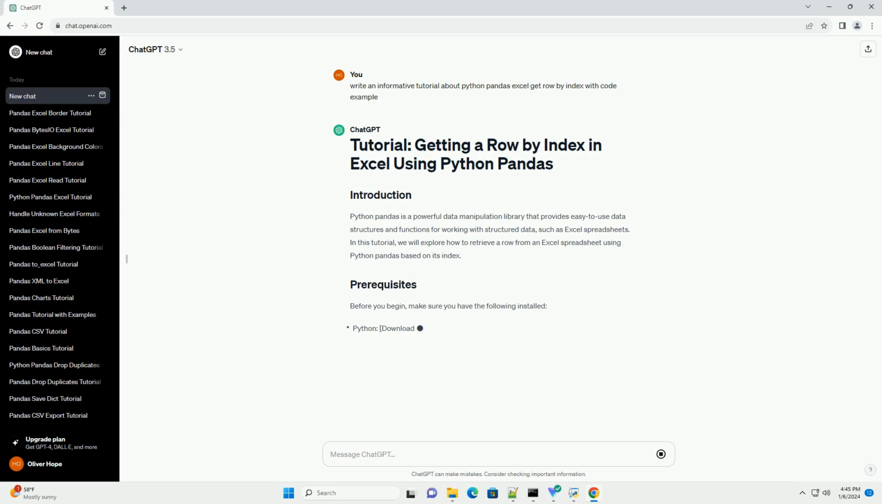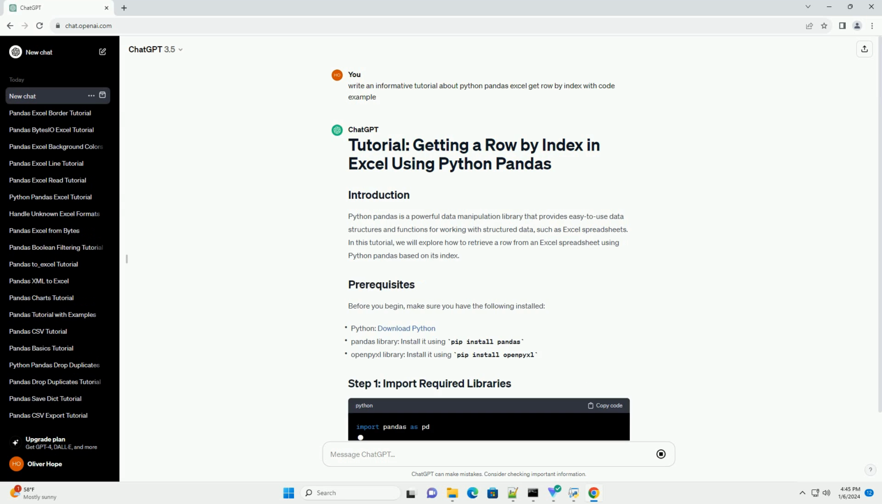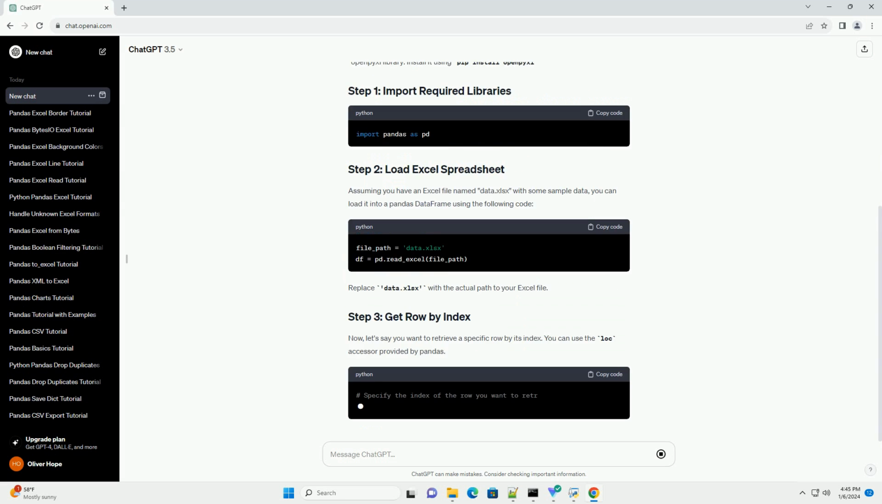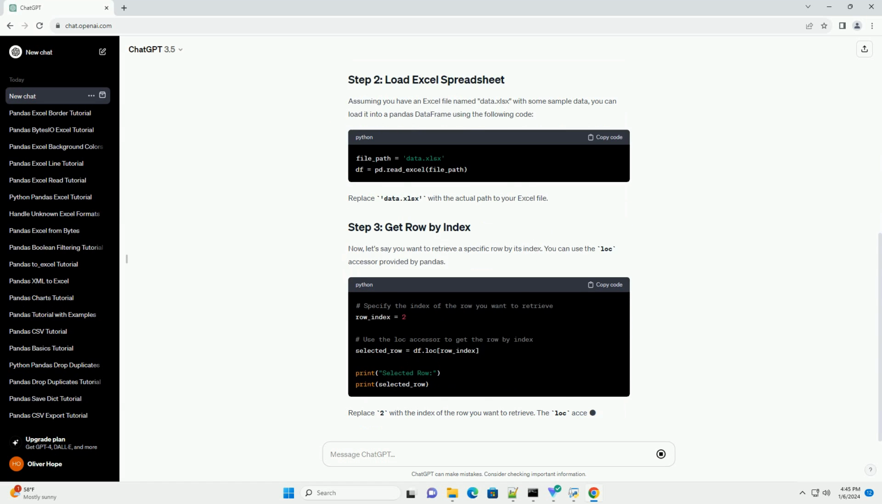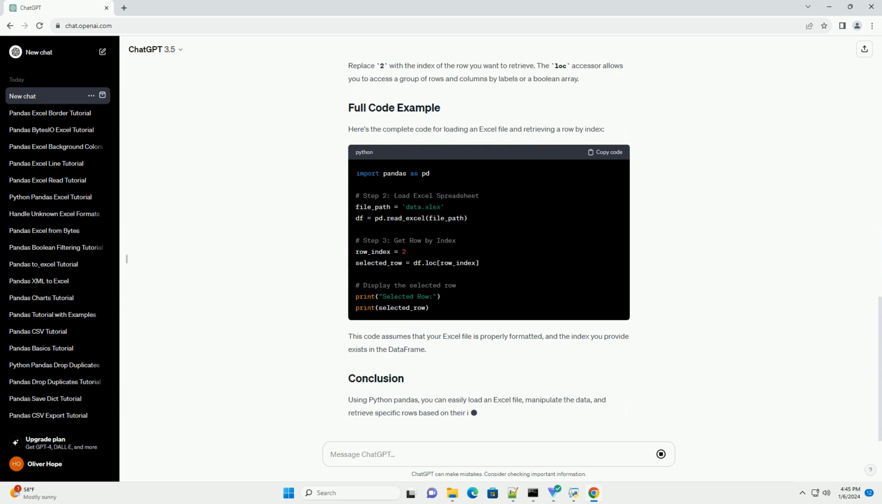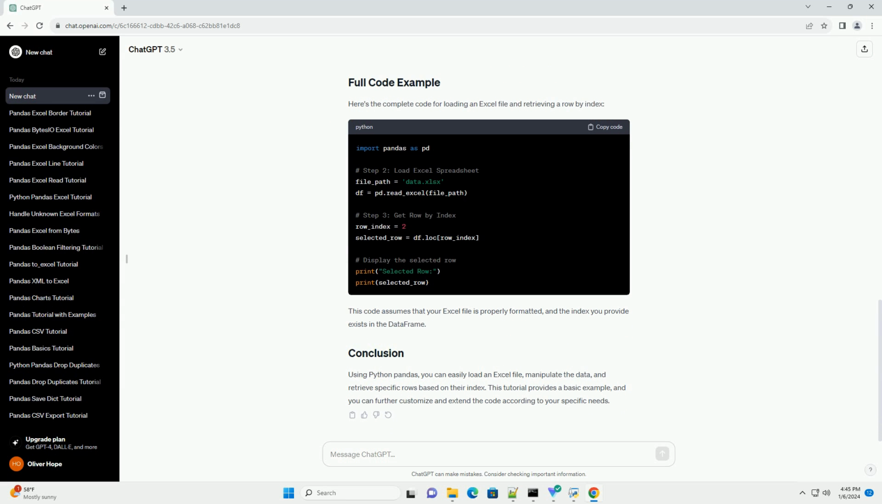Python pandas is a powerful data manipulation library that provides easy-to-use data structures and functions for working with structured data, such as Excel spreadsheets. In this tutorial, we will explore how to retrieve a row from an Excel spreadsheet using Python pandas based on its index.